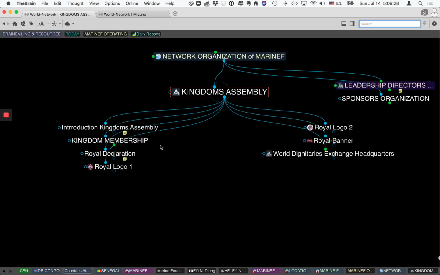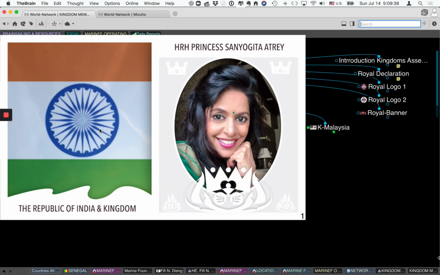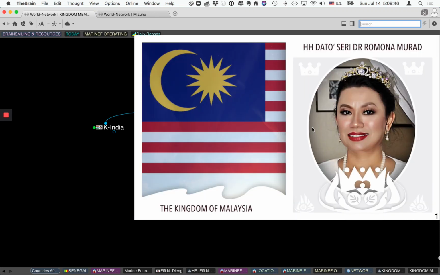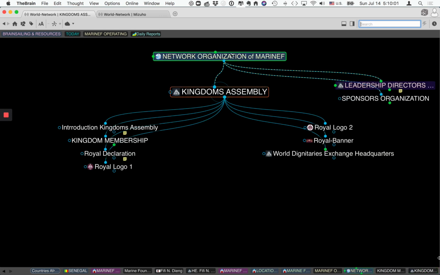So if I want to see the members of this, what we call the kingdom membership, for example, we have this beautiful lady here, Princess Sanyogita, Republic of India, and we have also the Princess of Malaysia, which is present here. There'll be lots of kingdoms here. Already on our website, you can see the listing of the people that are going to be attached to this. So it's just to show you that our network organization is very well organized.